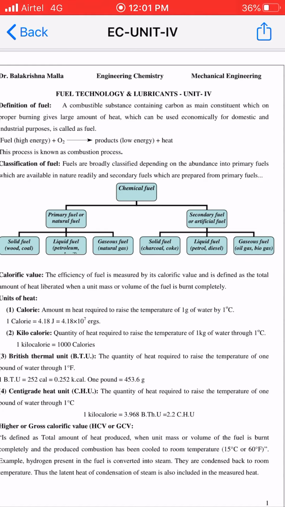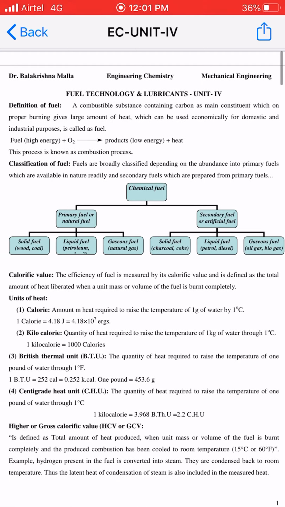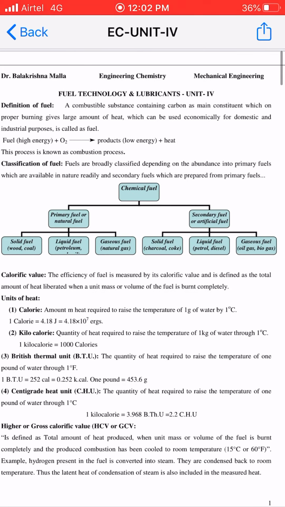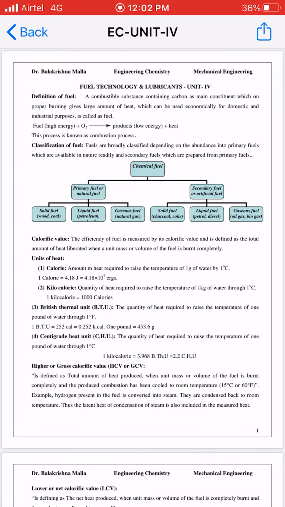Fuels are classified into two types: primary fuels and secondary fuels. What are primary fuels? Primary fuels are the ones which are available in nature readily, and the secondary fuels are the ones which are prepared from primary fuels by a man synthetically in a laboratory.